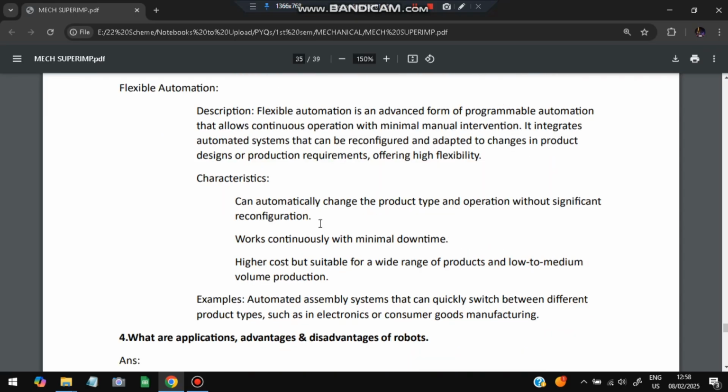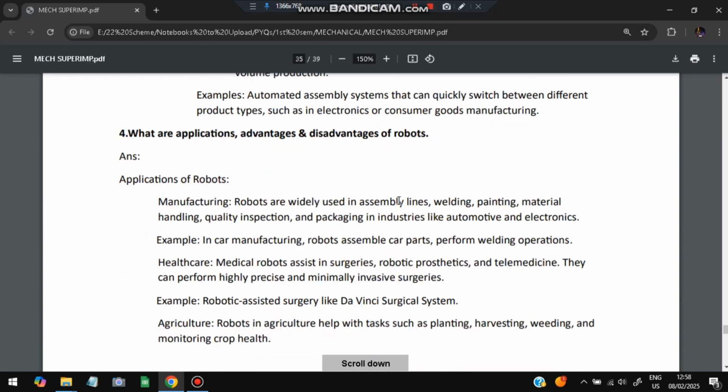So this thing is also automated here. It is product type and operation, it can be taken, and works continuously with minimal downtime and higher cost, but for a wide range of projects it can work, and low to medium production it is supporting. Okay, what are the advantages, applications, and disadvantages of robots?